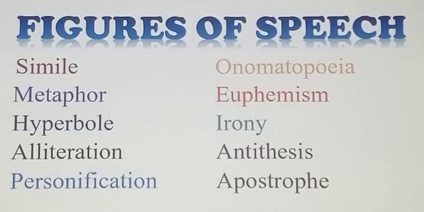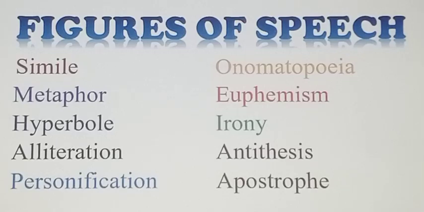Number five is personification. What is personification? Personification is a figure of speech in which human qualities, actions, or emotions are given to a non human thing. For example, the moon smiles to stars. So, usually the moon doesn't smile.